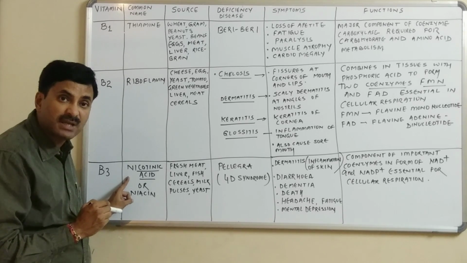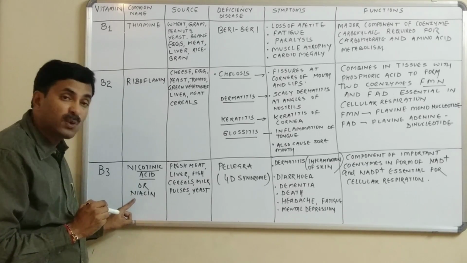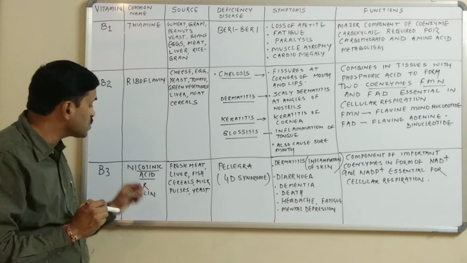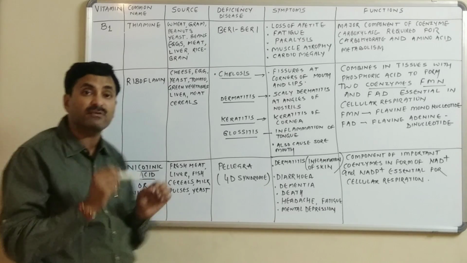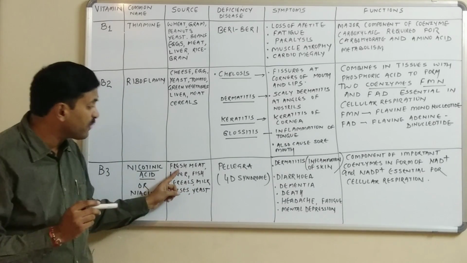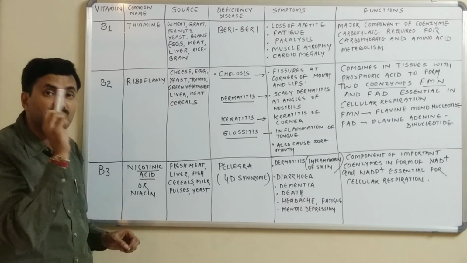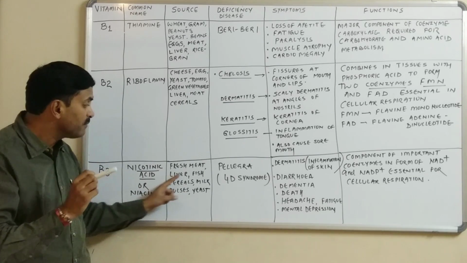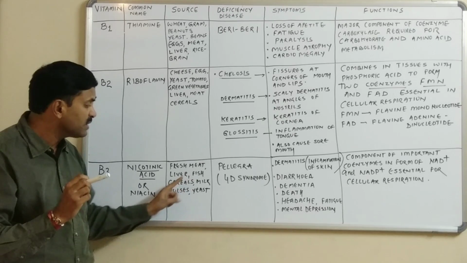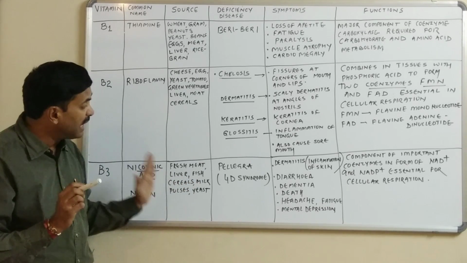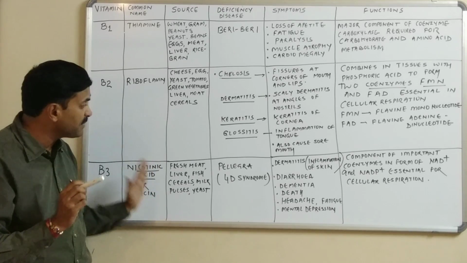B3 is also called nicotinic acid. Commonly it is also called niacin. And the sources of vitamin B3 are fresh meat. Fresh meat is the chief source of niacin, or nicotinic acid, or vitamin B3. Liver, fish, cereals, milk, pulses and yeast are the chief sources of vitamin B3.